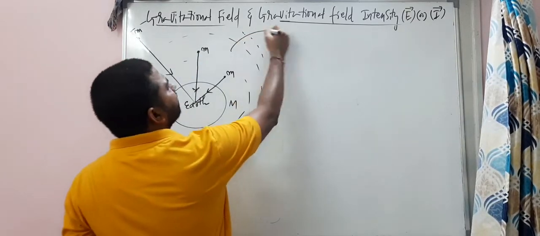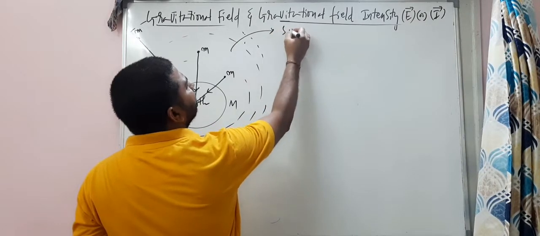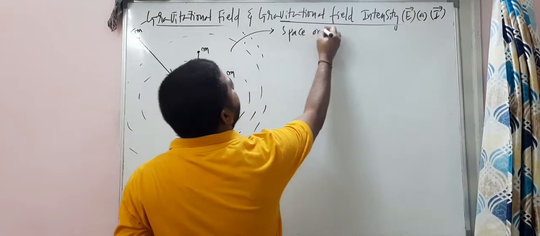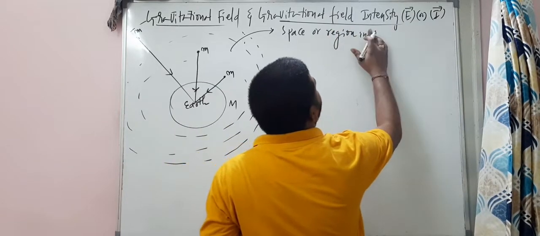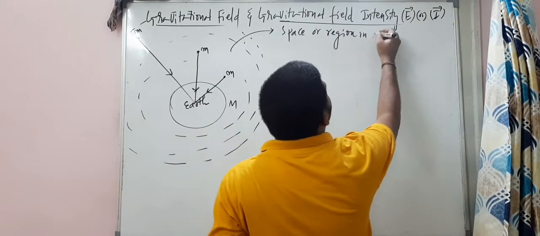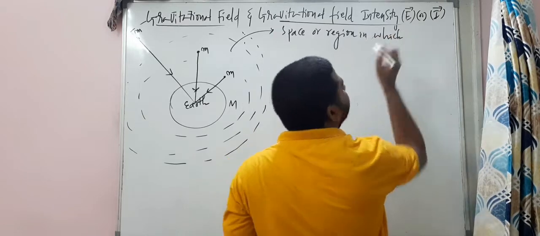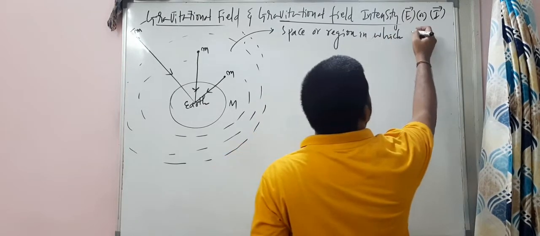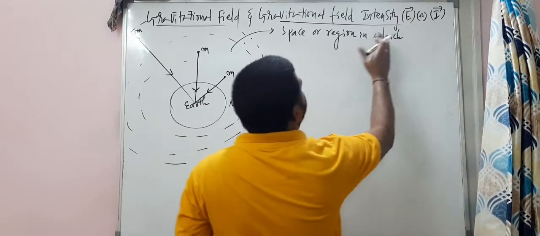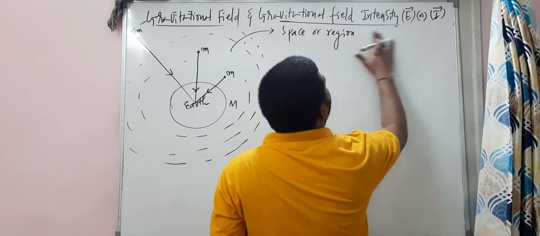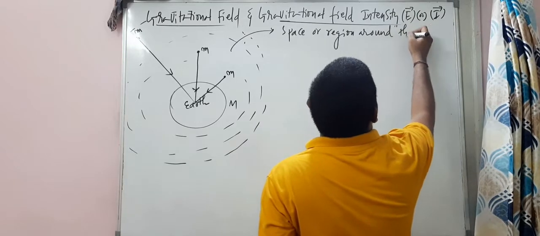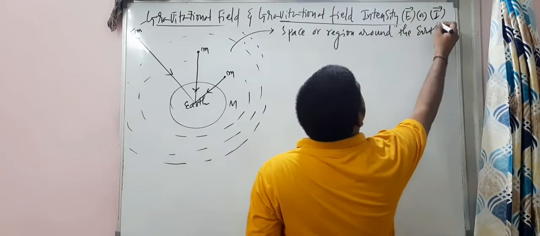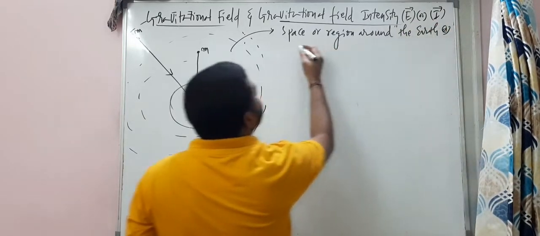So that's what I'm writing here. The gravitational field is the space or the region around the earth, or around a source mass.